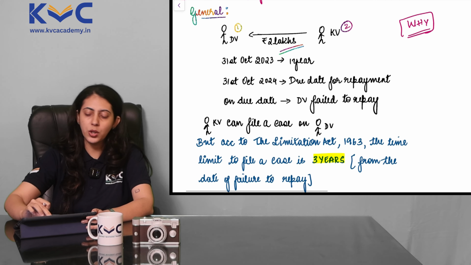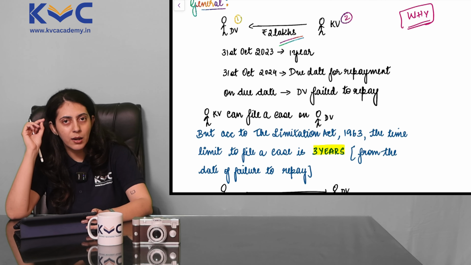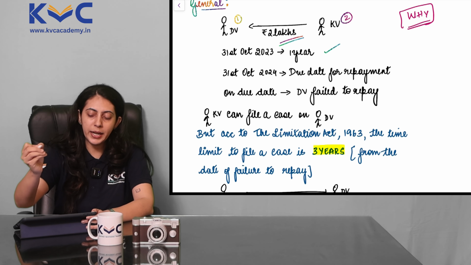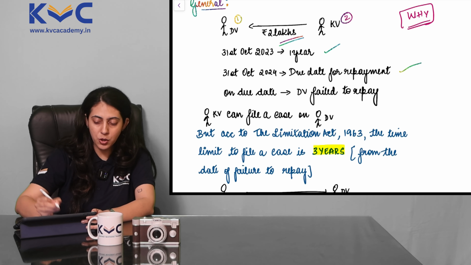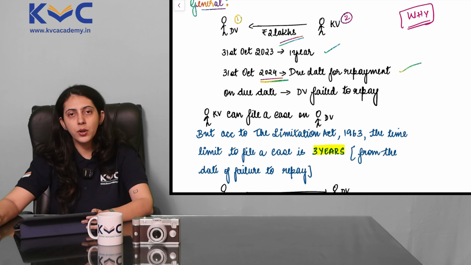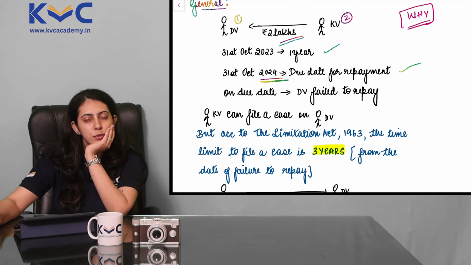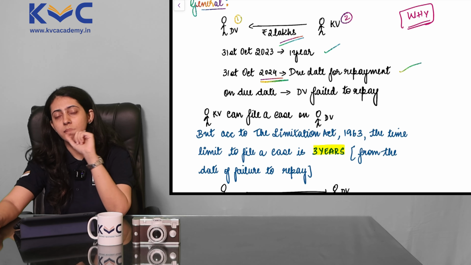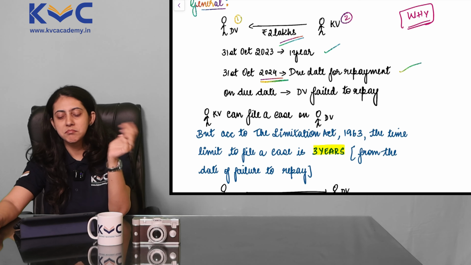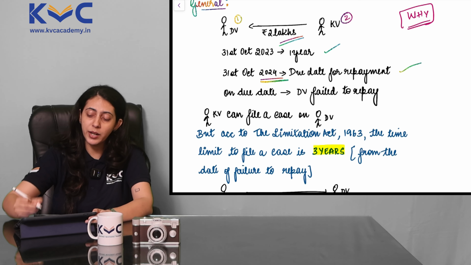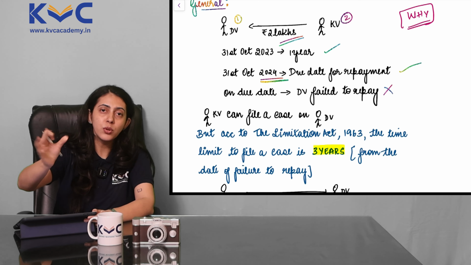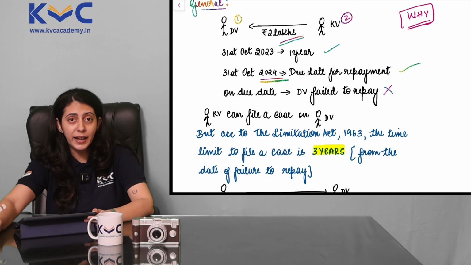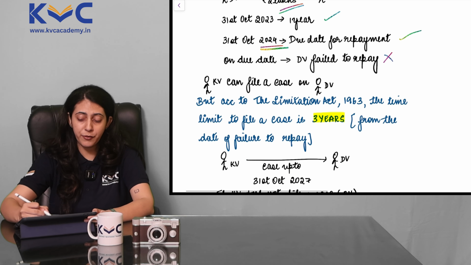And I've taken this loan on 31st of October 2023 for a period of 1 year. So my due date for repayment is 31st October 2024. Now look at me. Look at this innocent face and tell me, on the due date, will I make the repayment? No, I won't. So on the due date, DV failed to repay the loan. What can Kiran sir do? KV sir can file a case on me. Of course, he can file a case on me.